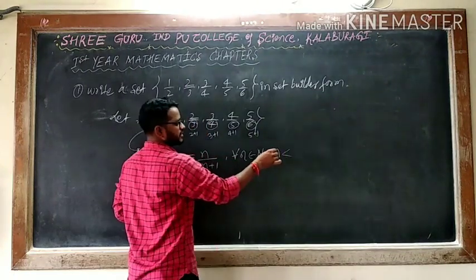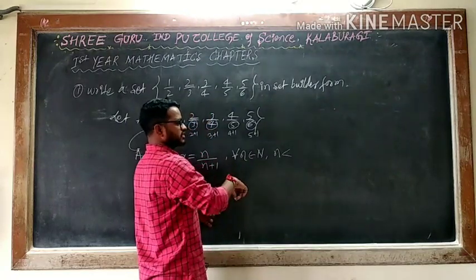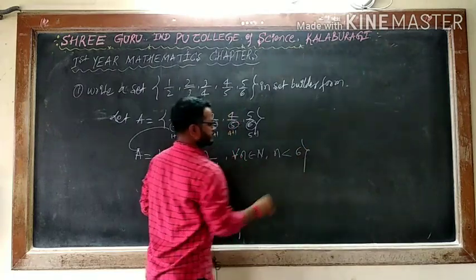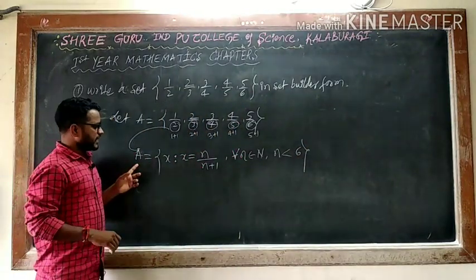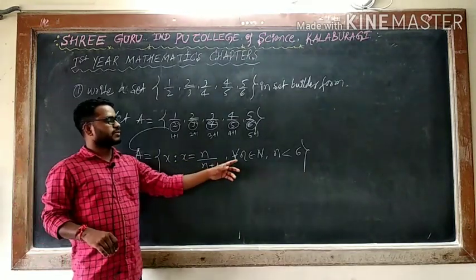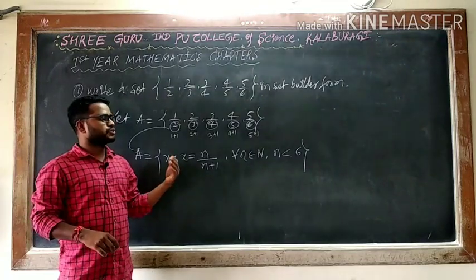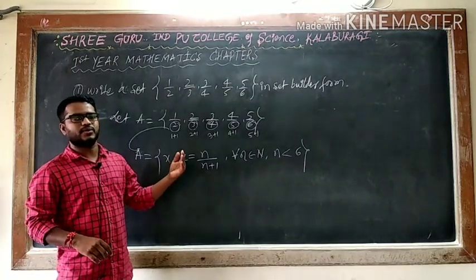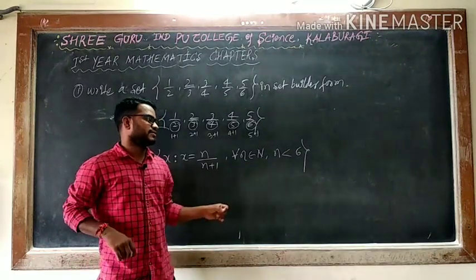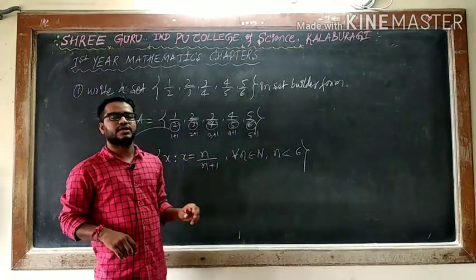When you are taking n less than 6, you will get up to 5. Can I say A is equal to x such that x is equal to n divided by n plus 1? What is n here? N is a natural number. When n is a natural number, what is the beginning number? 1. Means 1, 2, 3, 4, 5, 6? No. Because here 1, 2, 3, 4, 5, but n is less than 6. He has given one condition, you have to take n less than 6.